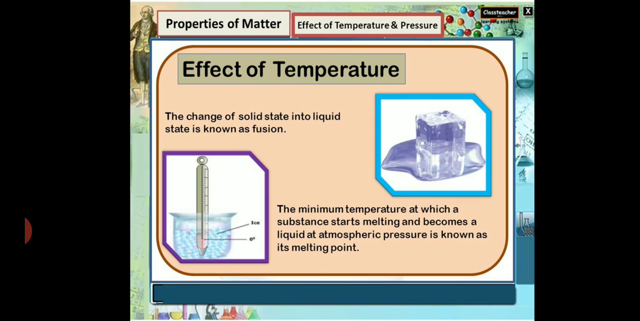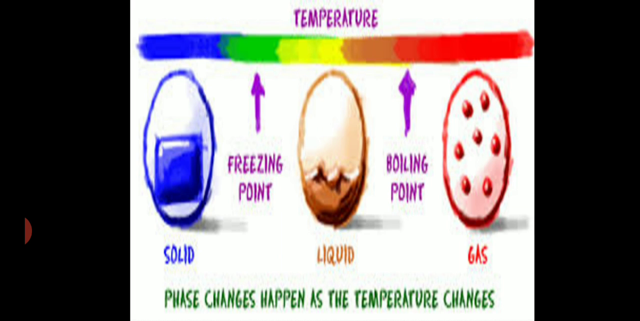We know that the melting point of ice is 0 degrees Celsius. So the minimum temperature at which a solid starts melting to become a liquid at atmospheric pressure is called its melting point. In this slide, you can see that